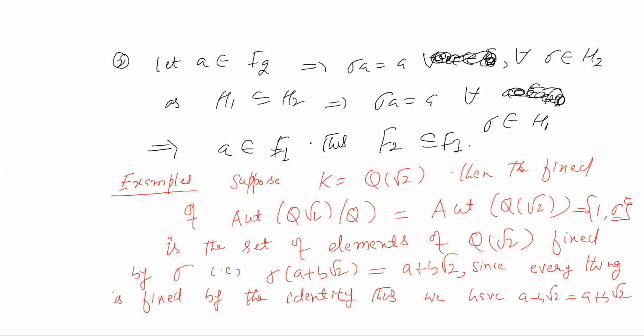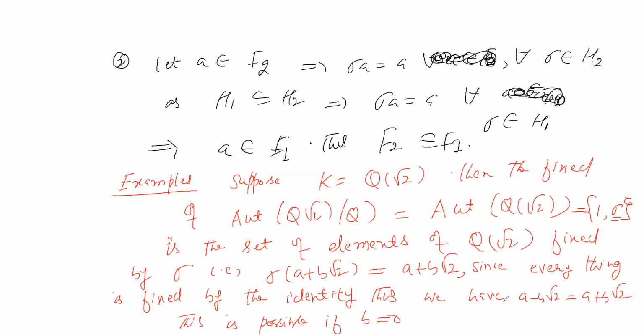And when is this possible? This is possible if b is 0.